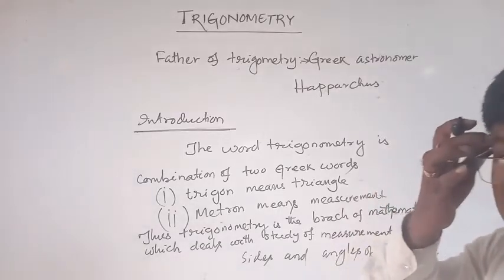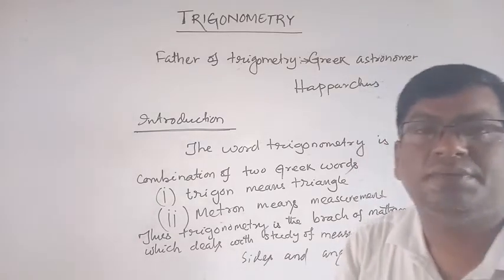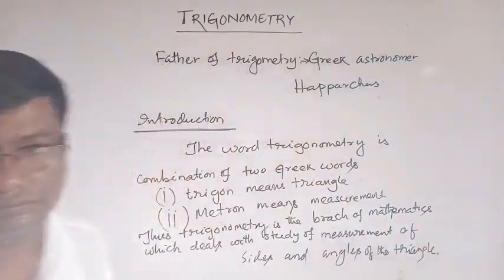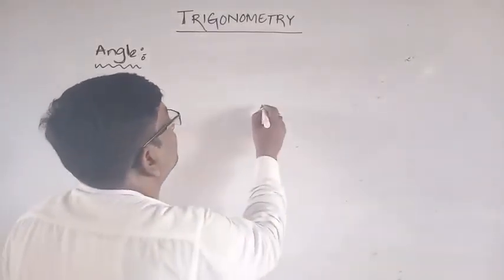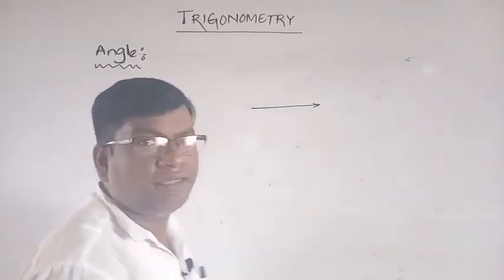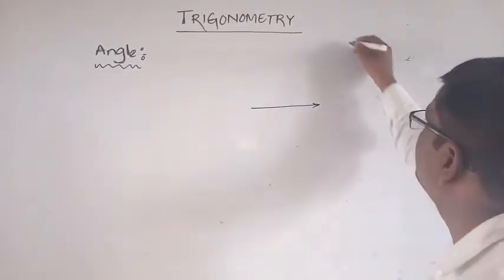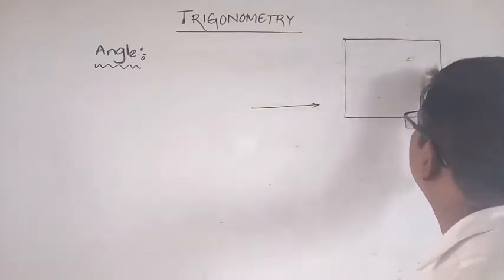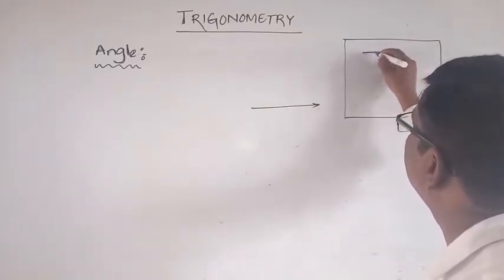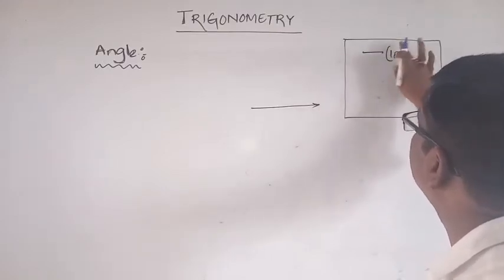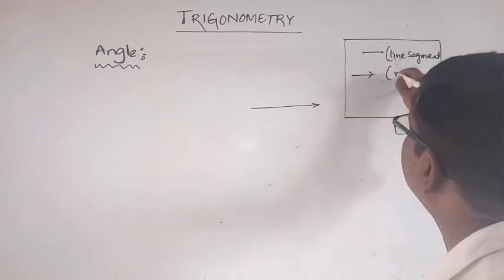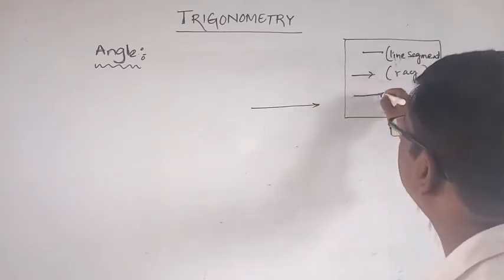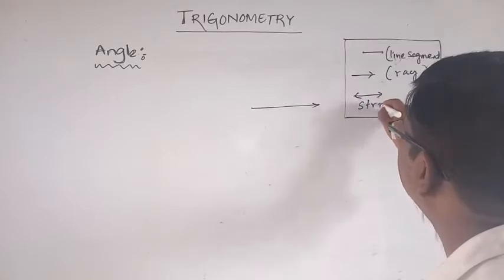Okay, now what is angle and types of angles? Let us discuss. What is angle? This is a ray. Mind it. This is a line segment. This figure is a ray, and this figure is a straight line.